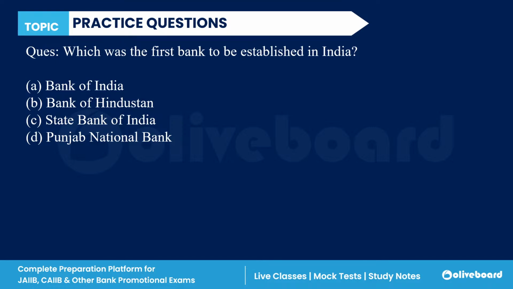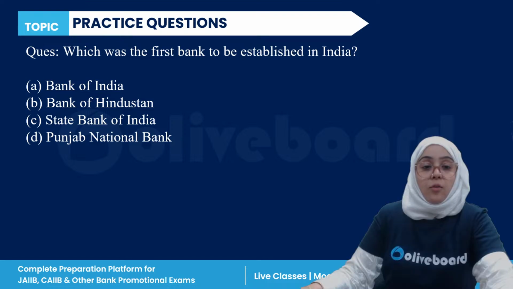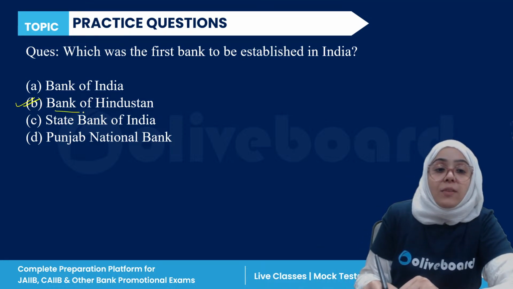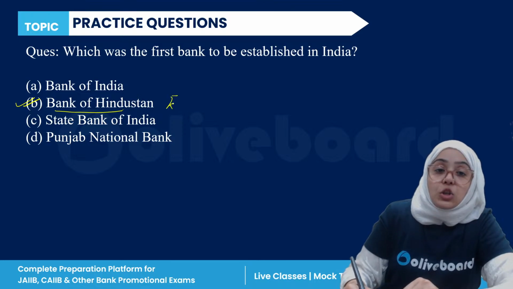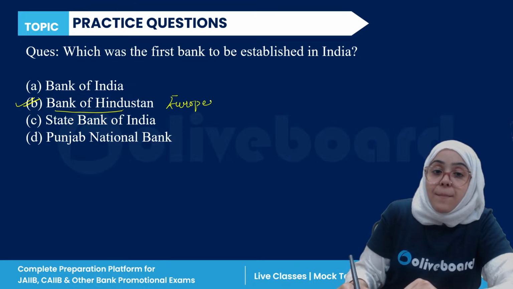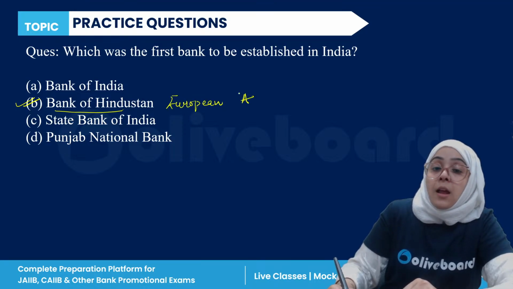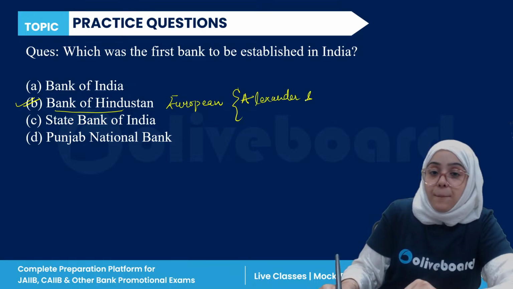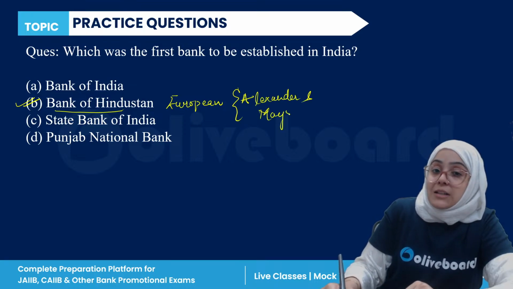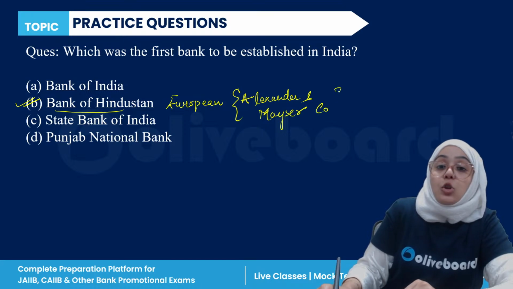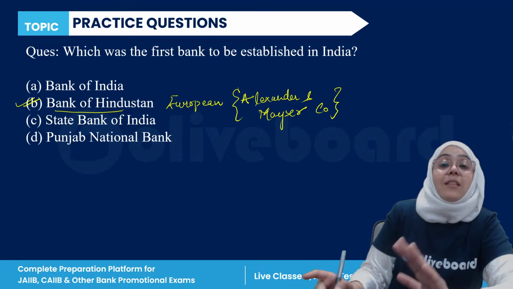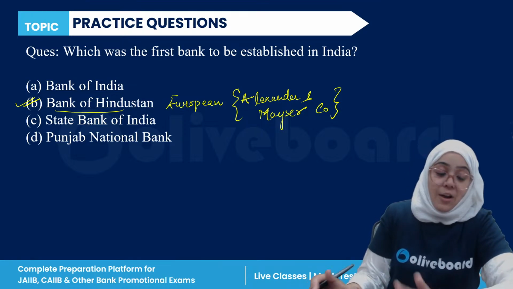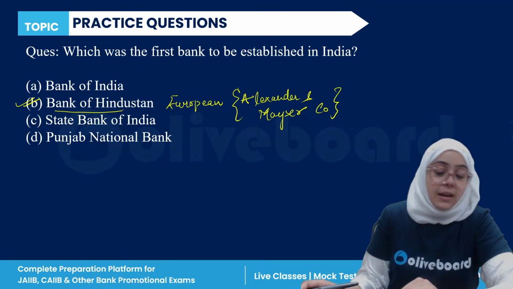If we talk about the very first bank in India, it was actually the Bank of Hindustan. It was a European bank, established by Alexander and Company. So it was not an Indian bank, it was a European bank, but it was the very first bank to be established in India. It was the Bank of Hindustan. So B is the correct answer.